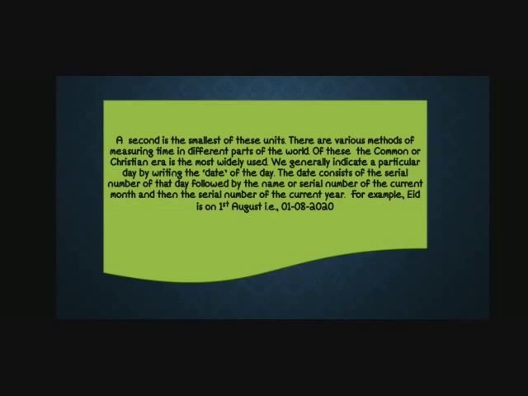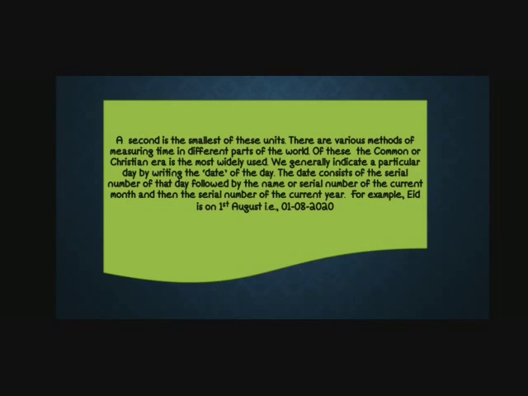We generally indicate a particular day by writing the date of the day. The date consists of a serial number of that date, followed by the number or serial number of the current month, and then the serial number of the year. So, as we all know, second is the smallest unit of measuring time, and there are various methods of measuring time, but mostly people all over the world use the Common Era or Christian Era for measuring time.